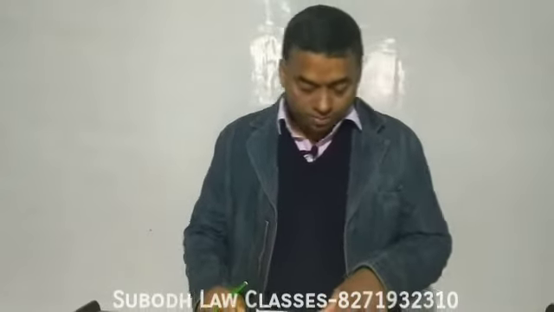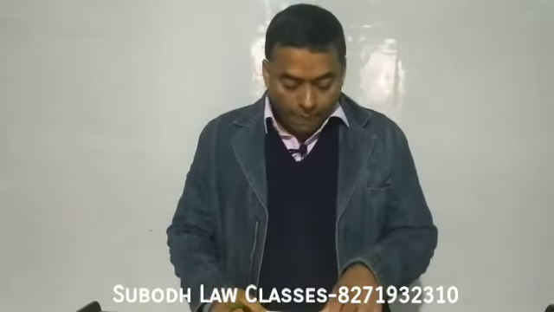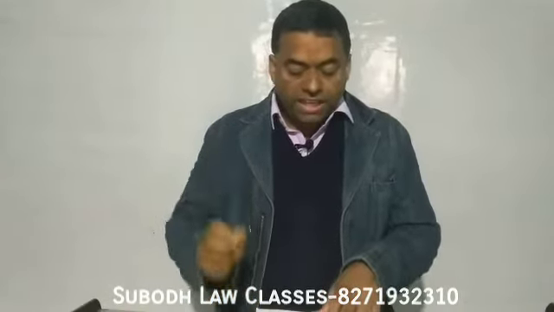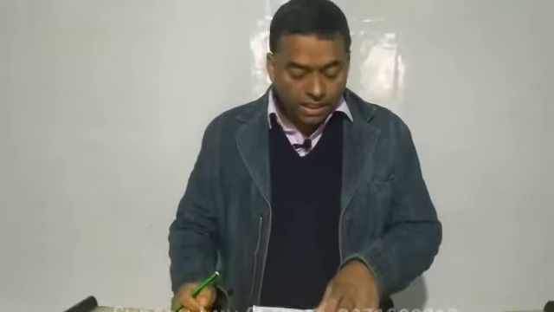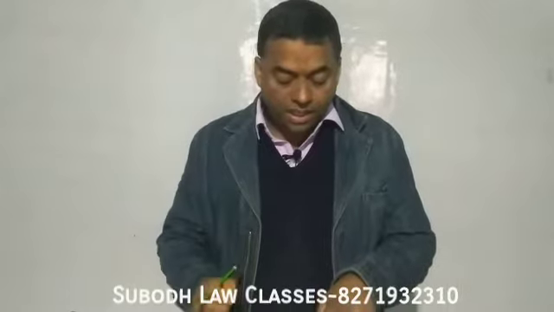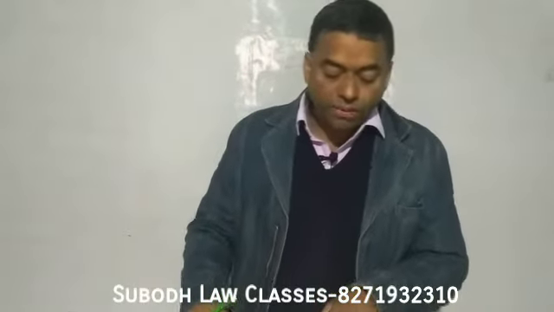Now, next question. Whether on an application in writing made by an accused person, he can be tried for more than 3 offenses at one trial.